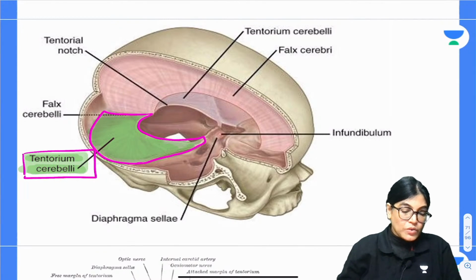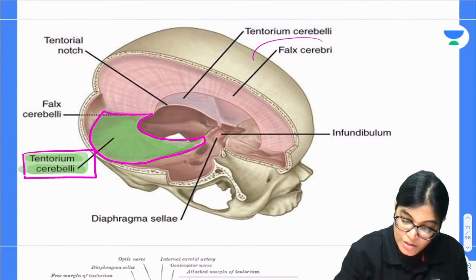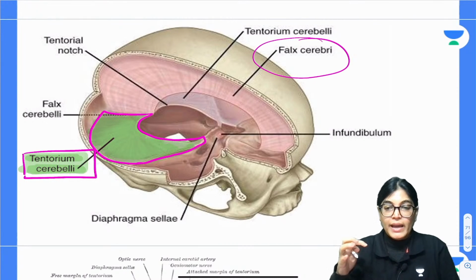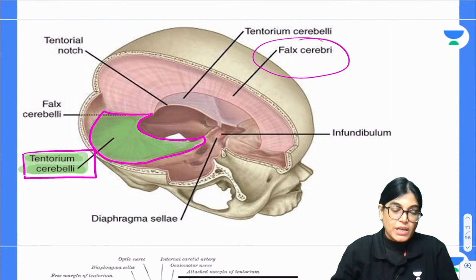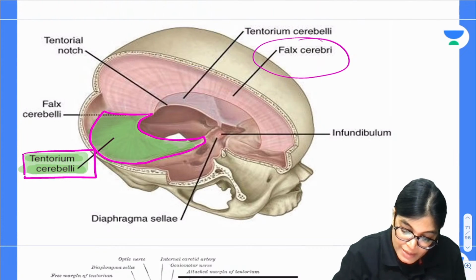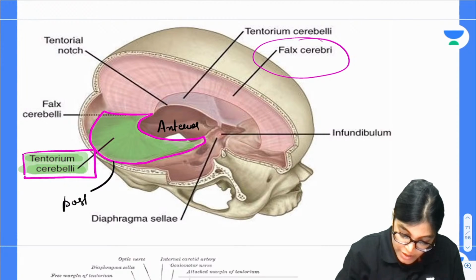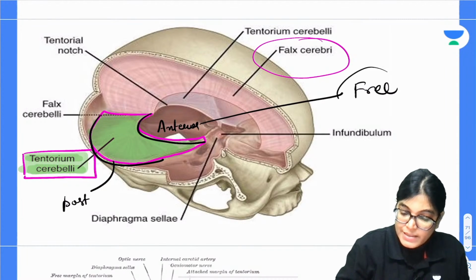Now what you can appreciate over the tentorium cerebelli is that the falx cerebri is also resting on it, sickle shaped, and the tentorium cerebelli forms a protection for the cerebellum, the small brain. Why? Because above this, the occipital lobe of the cerebral hemisphere is resting. The next important point: here you can clearly appreciate this is the anterior border and this is the posterior border. The posterior border is the attached border and the anterior is the free border. So this is also a correct statement.